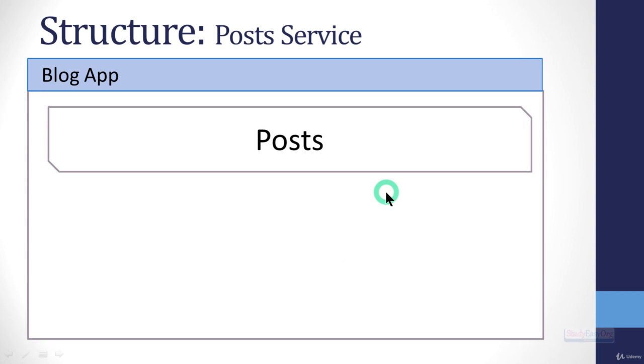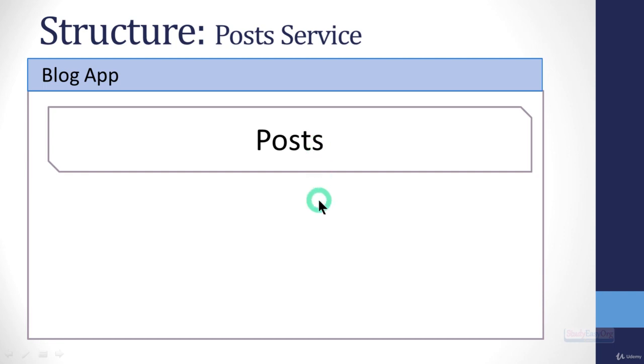Now friends, in order to perform the operations, we need to follow some specific convention, some specific rules. When it comes to web services, when it comes to microservices, there are a couple of conventions which are followed in industry. For example, post is a singular word and posts are the plural form of post, right?